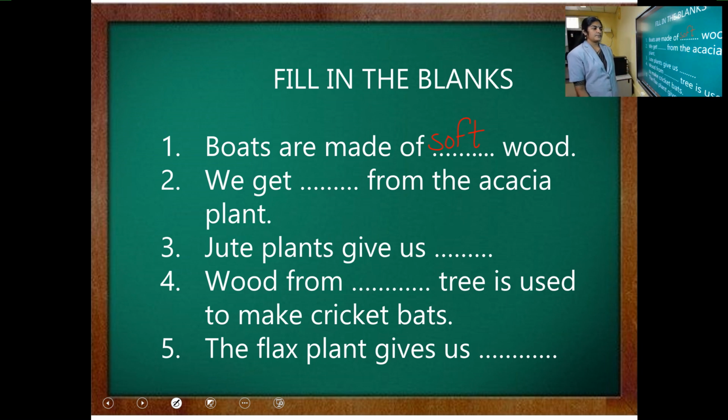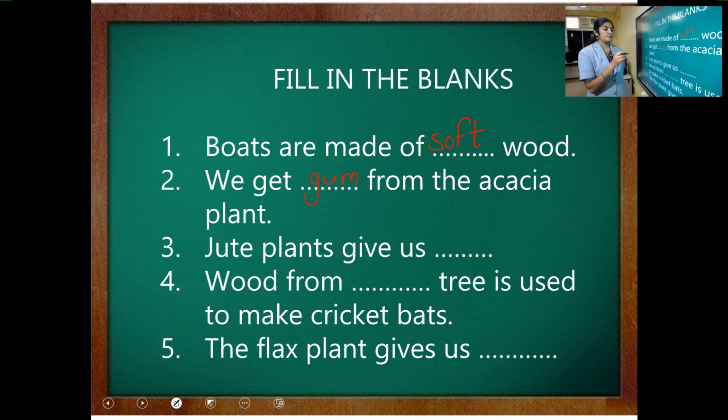Then, second question. We get dash from the acacia plant. Think and tell me the answer. You need options? Okay. A, gum. B, resins. Very good. We get gum from the acacia plant.